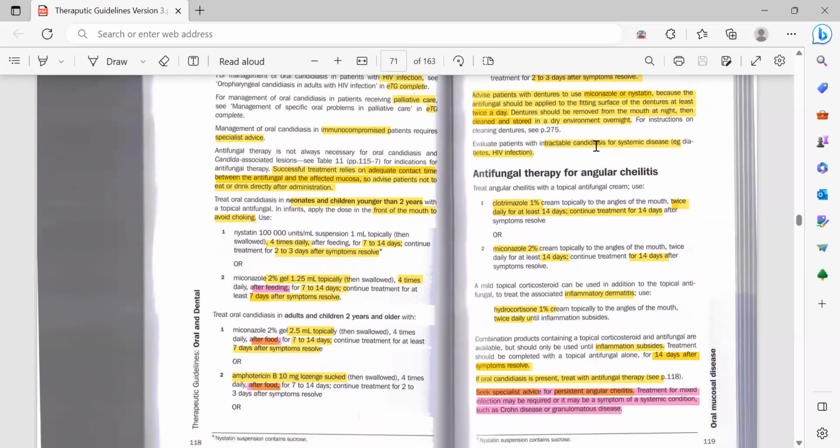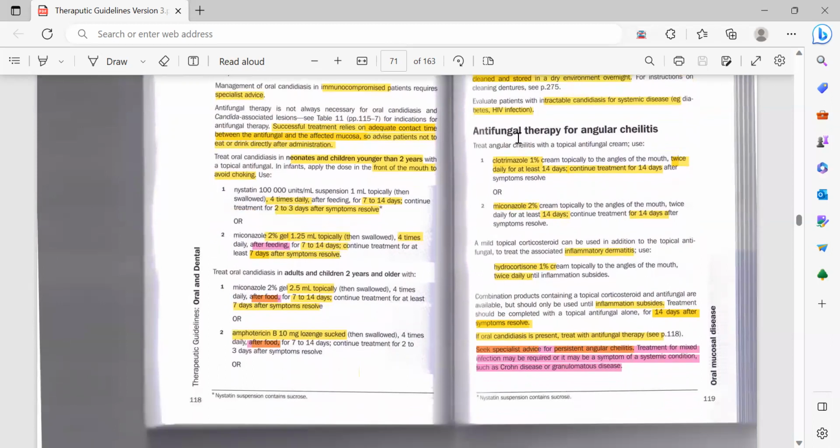Evaluate patients with intractable candidiasis for systemic disease, for example diabetes or HIV infection. And then antifungal therapy for angular cheilitis. This is a bit different. It is either clotrimazole 1% cream topically to the angles of the mouth 2 times daily for at least 14 days and continue treatment for 14 days after the symptoms resolve. Or you can prescribe miconazole 2% cream topically to the angles of the mouth twice daily for 14 days, and then continue for 14 days.